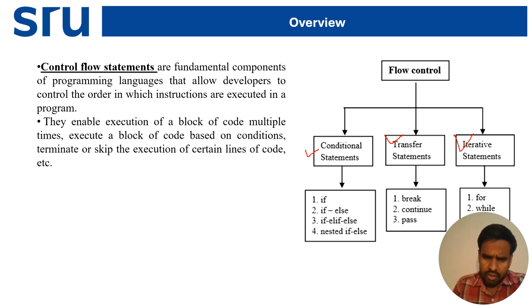In the conditional statement we discuss the if, else, elif, and nested if else. After that we go for break, continue, then pass. After that, the iterative statements: for and while. These things we'll discuss in all these lessons.